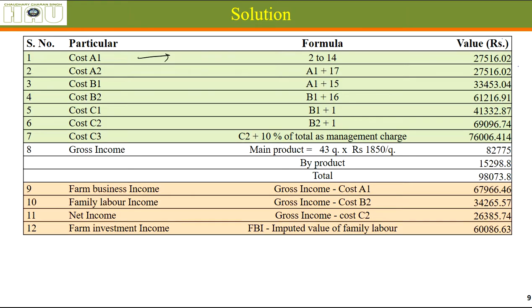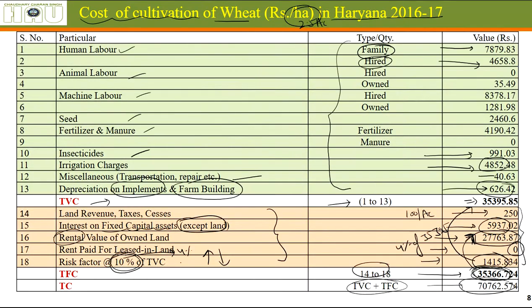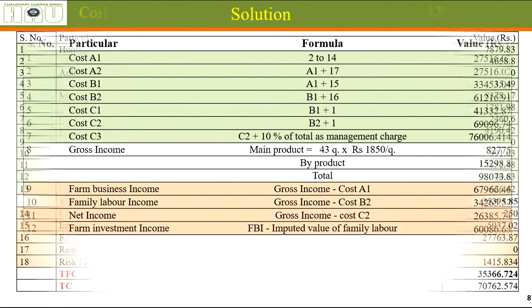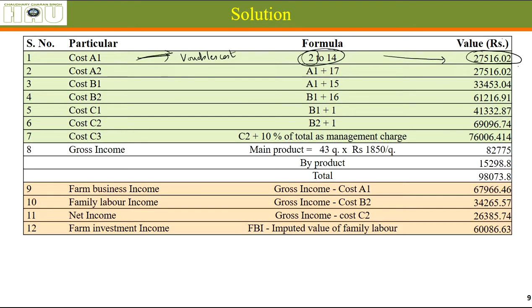Generally, most of the variable costs are included. Land revenue, irrigation charges, depreciation, and interest on working capital have been included. It does not include the value of family labor. This is items 2 to 14, starting from here. This has been totaled and put equal to cost A1. This is the formula for cost A1, and it came out to be 27,000.